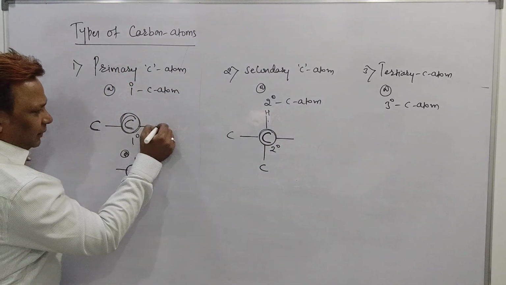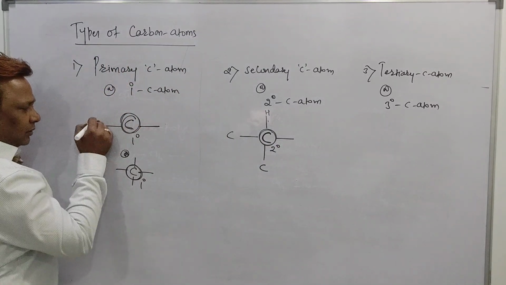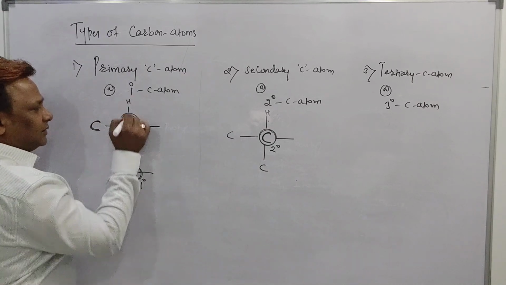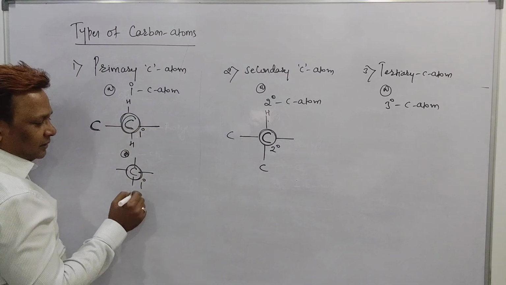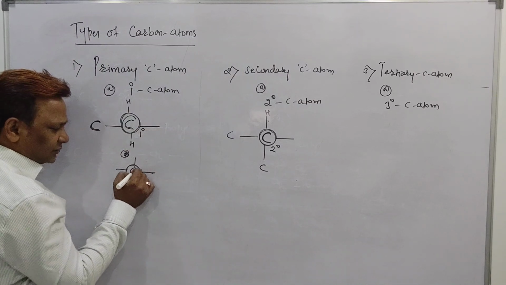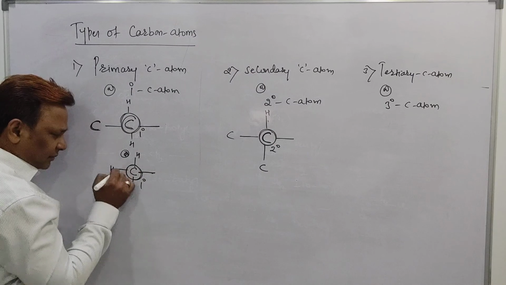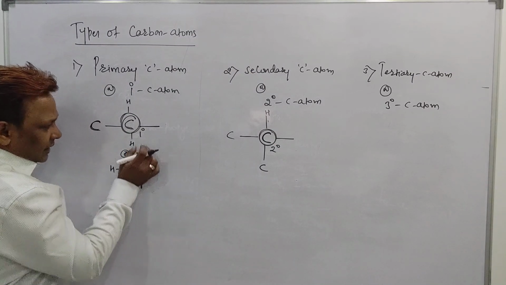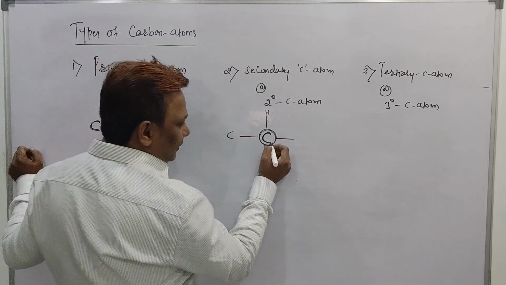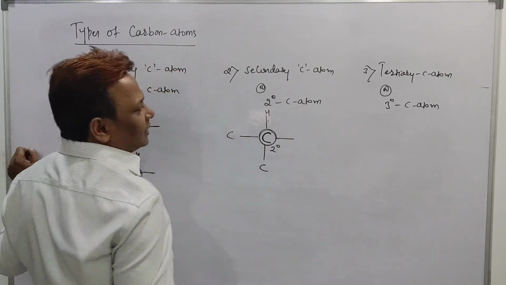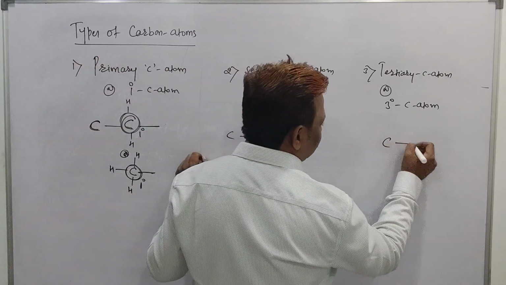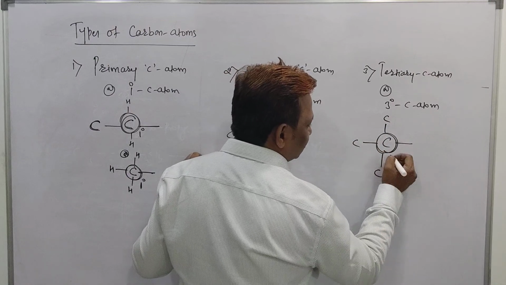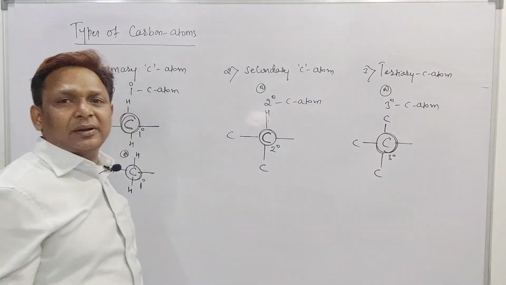Here, beta, free bond bonded with a carbon, and the carbon bonded with only one carbon, and the remaining are H and H. So this carbon is a primary carbon. But here, this is a free bond attached with a carbon and this carbon atom does not attach with any other carbon, called a primary carbon. So primary carbon. But here the carbon bonded with 2 more carbons is called a secondary carbon. Tertiary, see beta here: a carbon atom bonded with 3 carbon atoms. So this carbon is called a tertiary carbon atom.